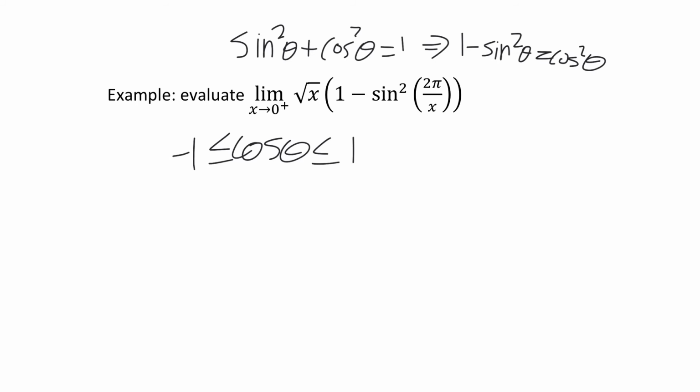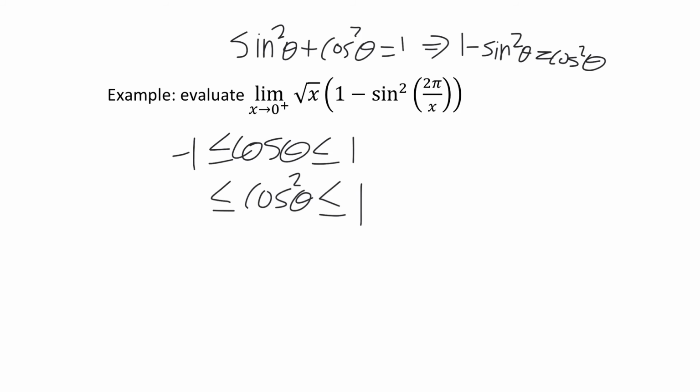Now I don't need cos theta, though. I need cos squared. What's cos squared between? What are the values that are the biggest and smallest for cos squared? Well, certainly the highest value would be 1, because 1 squared is 1 and you can't get any bigger than 1. But what's the smallest value? Well, you might think to square this and also put 1, but that would mean that cos squared would always be equal to 1. I don't think cos squared is always 1. That doesn't seem to make any sense.